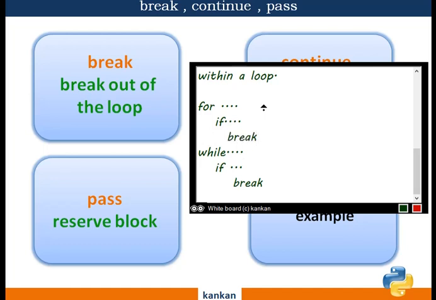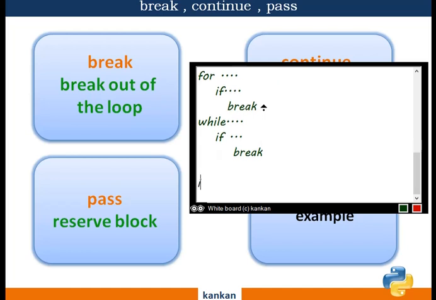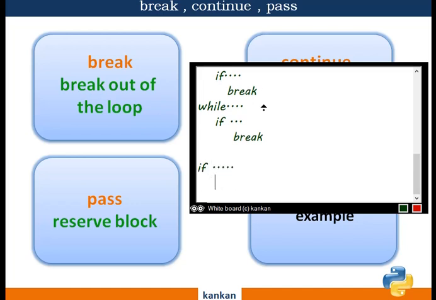Exclusively out of the loop, if you use break, then it's not possible, it is not permitted.